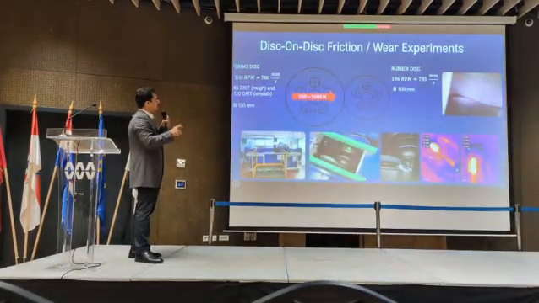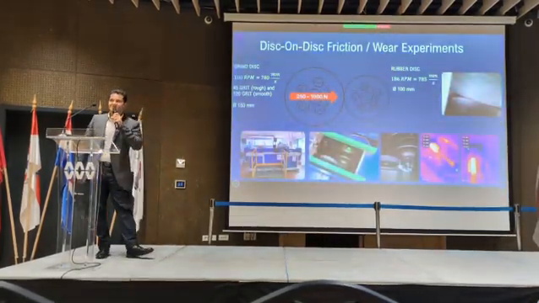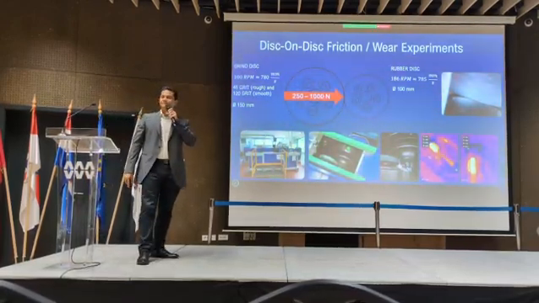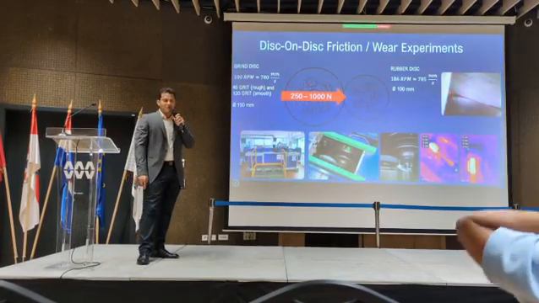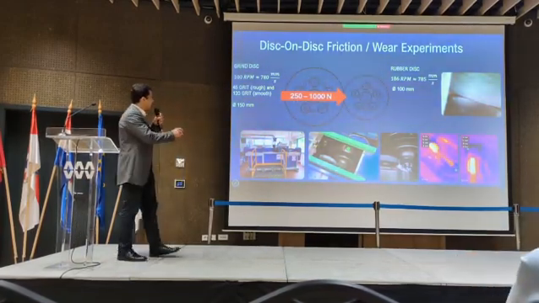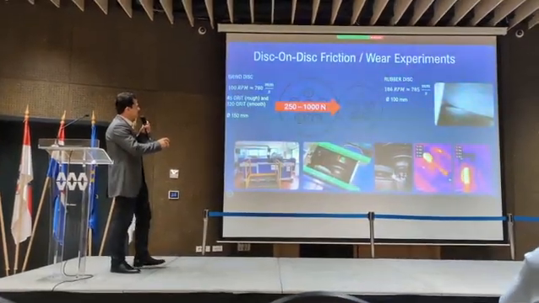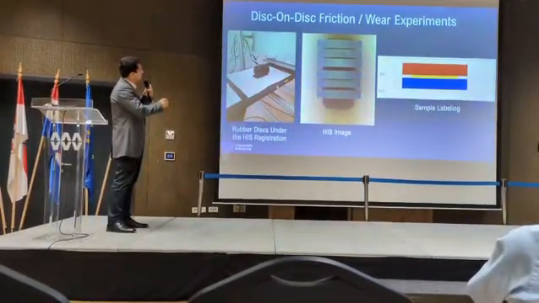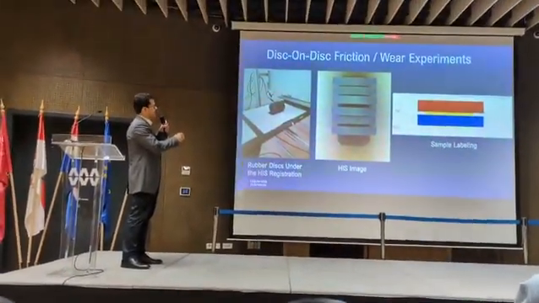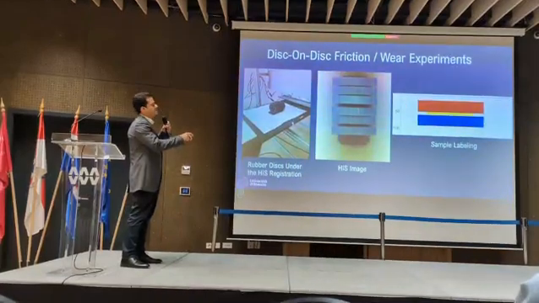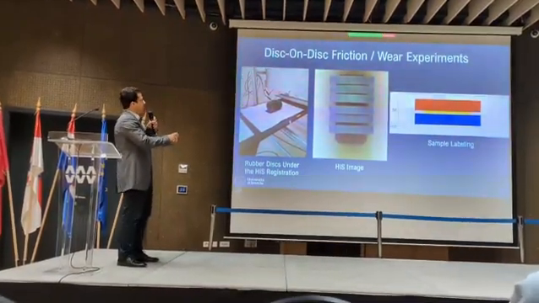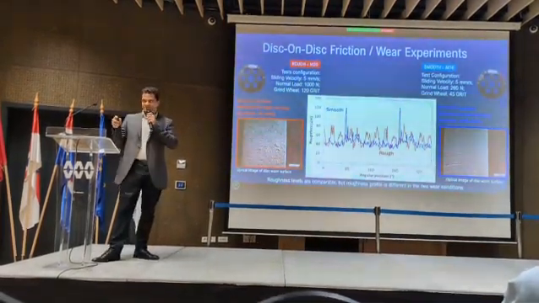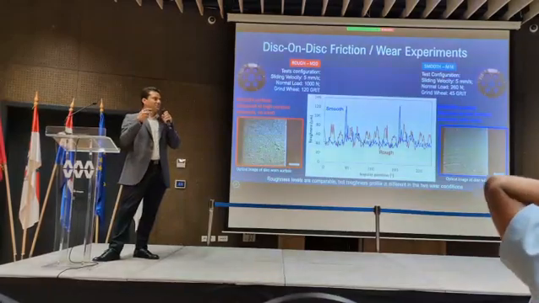Okay, let's try to see our tribometer, which is a disc-on-disc tribometer used to test steel wheels from trains. So we applied 1,000 newtons in one of those samples, and 250 in another, and then we submitted them to the hyperspectral camera again, the hyperspectral imaging, and the sampling process. Okay, the labeling process.